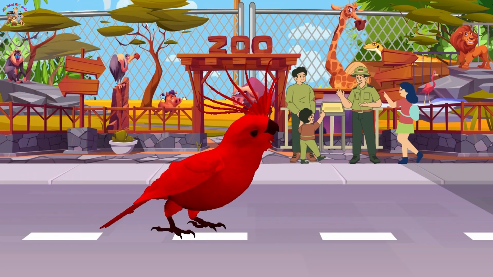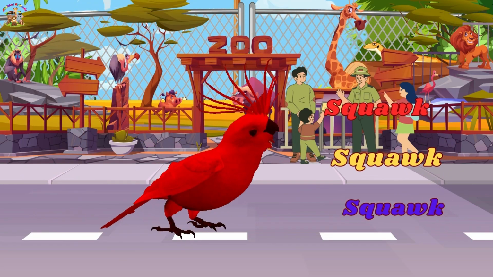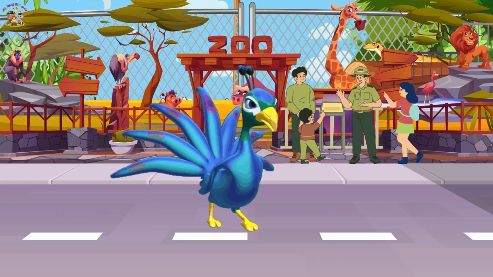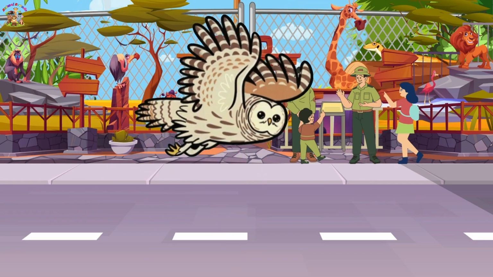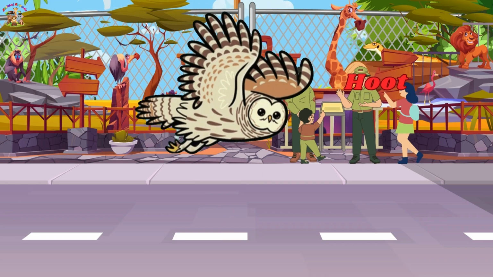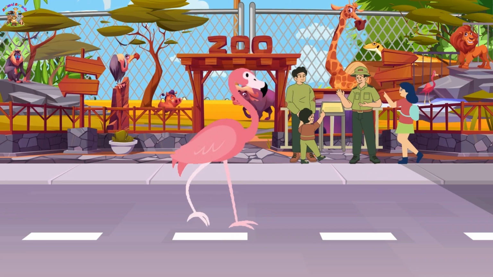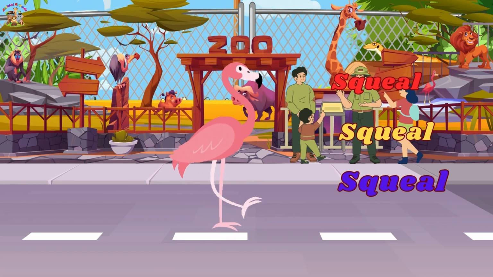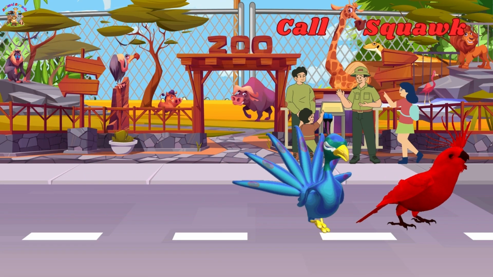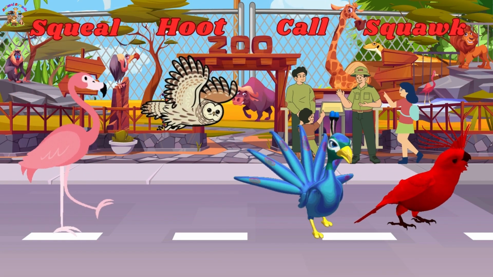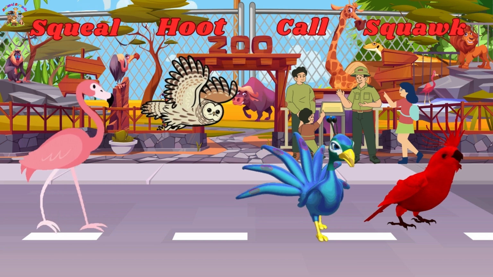The parrot on the zoo says squawk. The peacock on the zoo says call. The owl on the zoo says hoot. The flamingo on the zoo says squeal. Squawk, call, hoot, squeal. These are the zoo animal sounds.